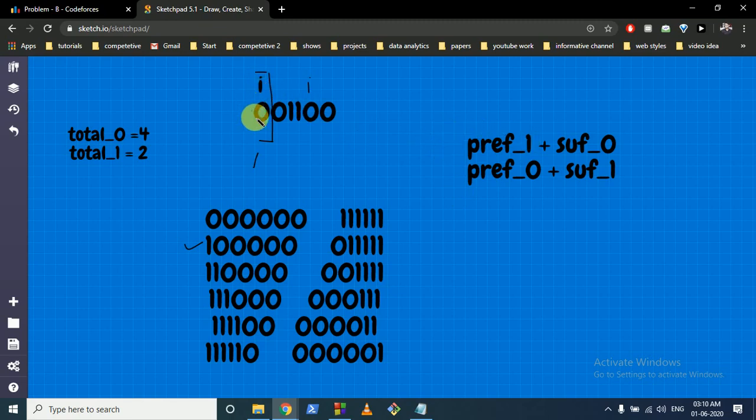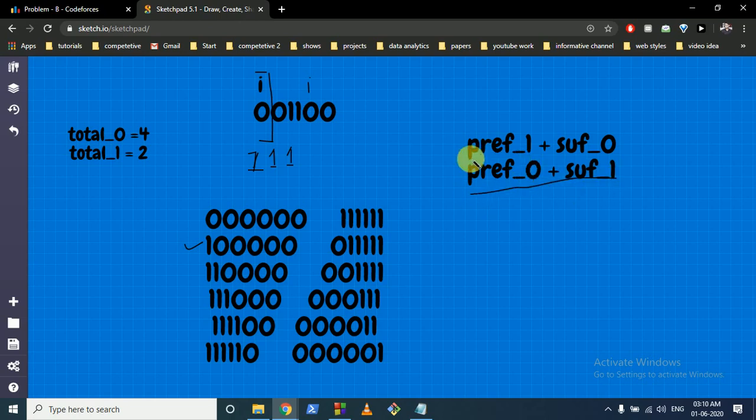And because we want to convert everything into 1, we want to find out how many zeros there are. If we find out how many zeros are there in the prefix, all the zeros should be converted to 1. So now we have all the ones there. Now we want to convert everything to 0 here. So if we want to convert everything to 0, we want to find out how many ones are there. So this is the second condition.